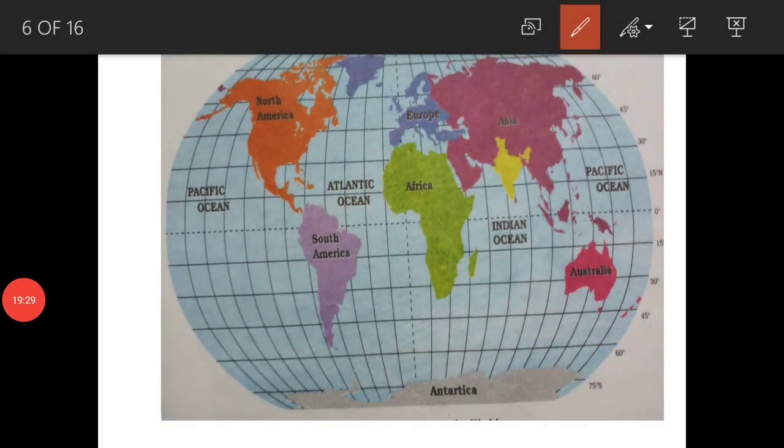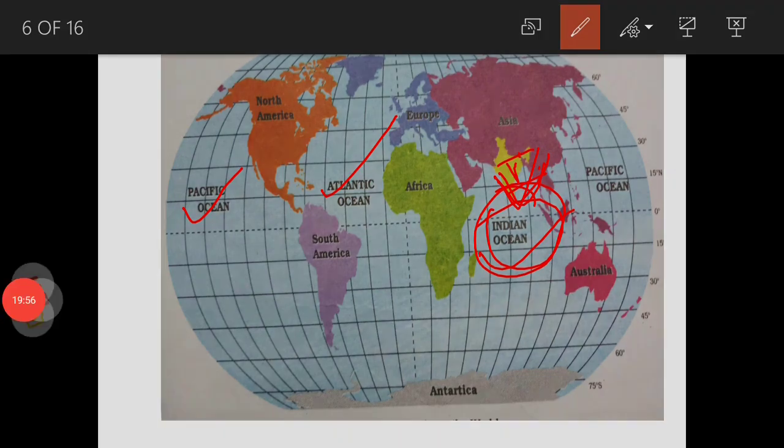As we see here, this is the Pacific Ocean, this is the Atlantic Ocean, and this is the Indian Ocean. The Indian Ocean is named after India, as India has the longest coastline. That is why this ocean is known as the Indian Ocean.